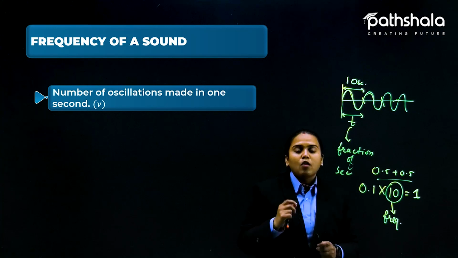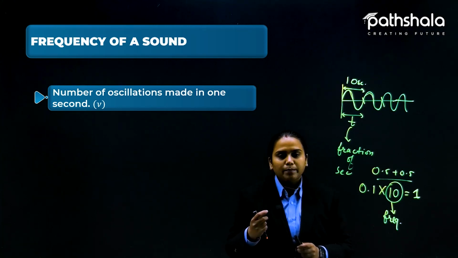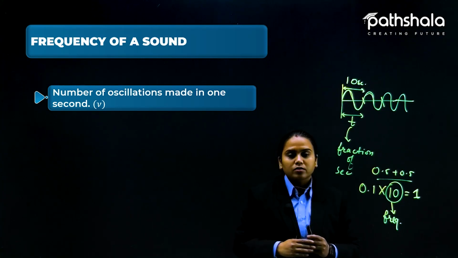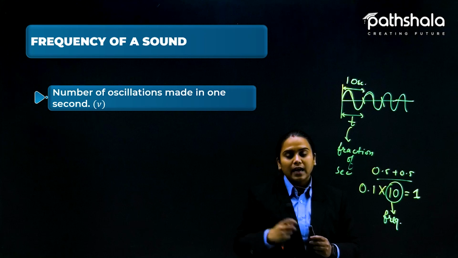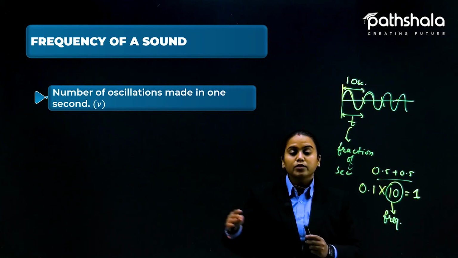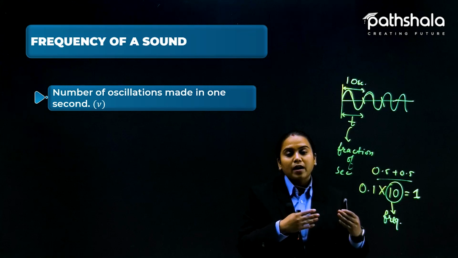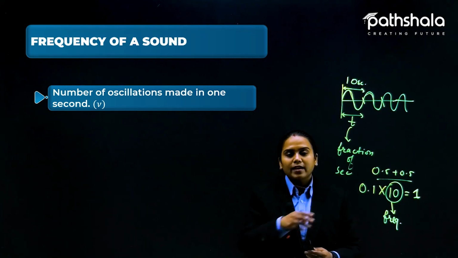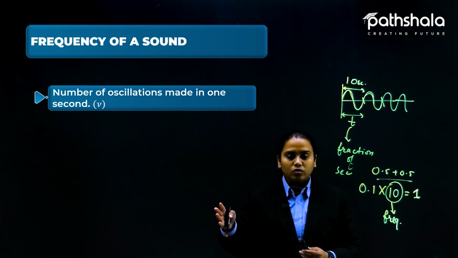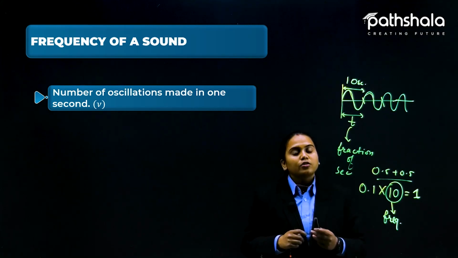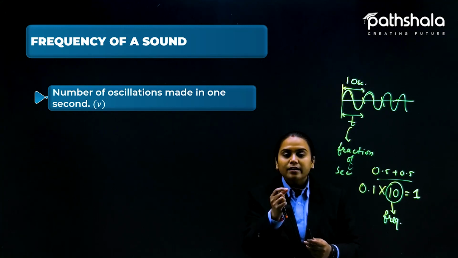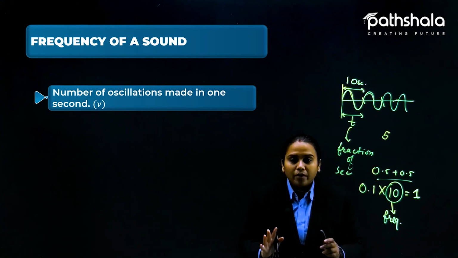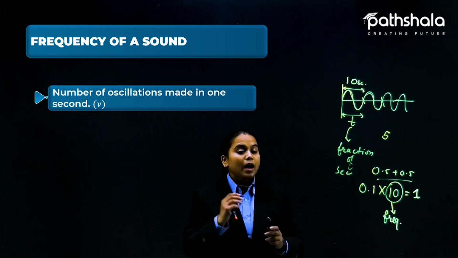of the sound. One more practical example: let's suppose your teacher is standing in front of your classroom door and she says the students will make a queue and pass through this door. Let's suppose in 1 second only 5 students get out of the door, if they are running very fast. So now the frequency there will be 5. This is only a number. There is no SI unit up to that point.